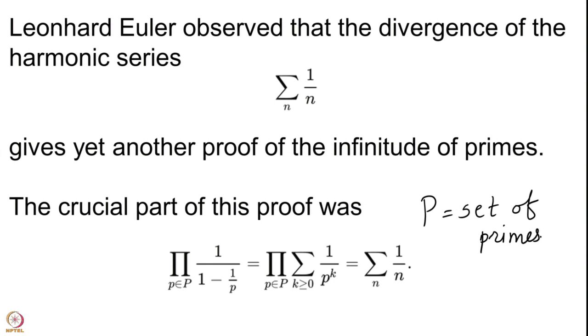And if on this side you had only finitely many primes to play with, if capital P was a finite set, then this quantity would be finite.